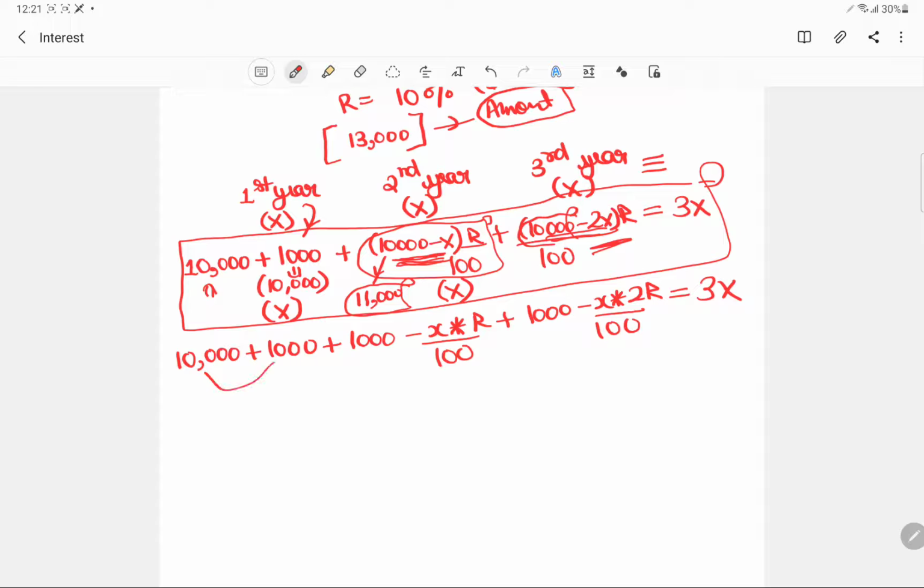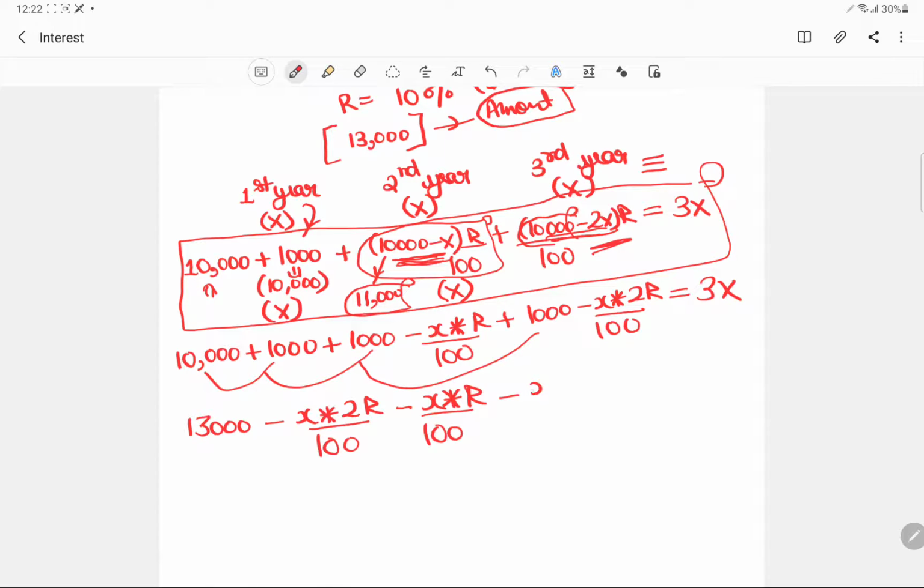Now this 10,000 plus 1,000 plus 1,000 plus 1,000, so that would be 13,000. Now write it like this: minus x into 2r upon 100, minus x into r upon 100, minus x into 0 r upon 100.